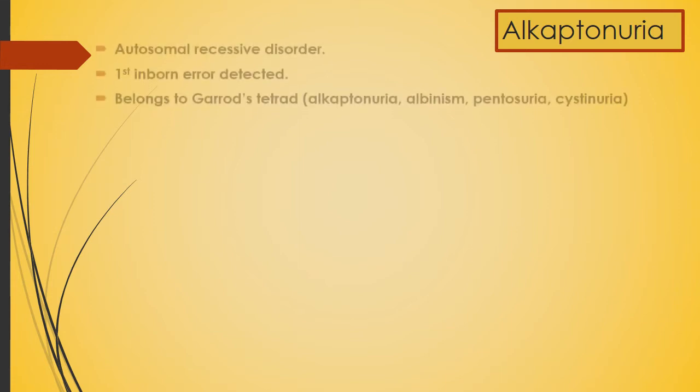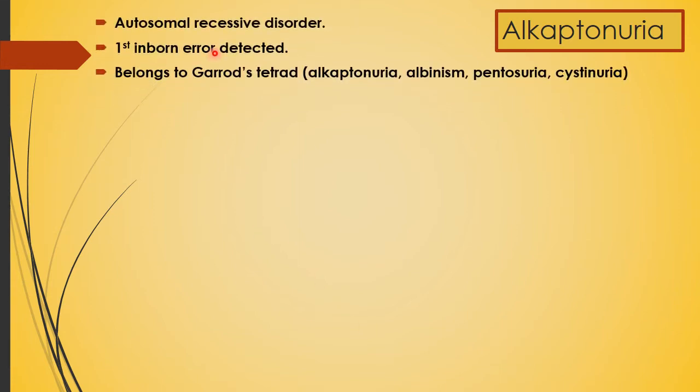Now the second disease, that is alkaptonuria. It is also an autosomal recessive disorder. It is the first inborn error detected. It belongs to Garrod's tetrad, that is alkaptonuria, albinism, pentosuria and cystinuria. These all four diseases together are known as Garrod's tetrad.